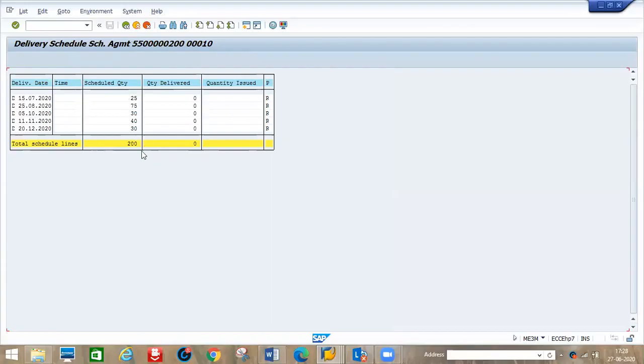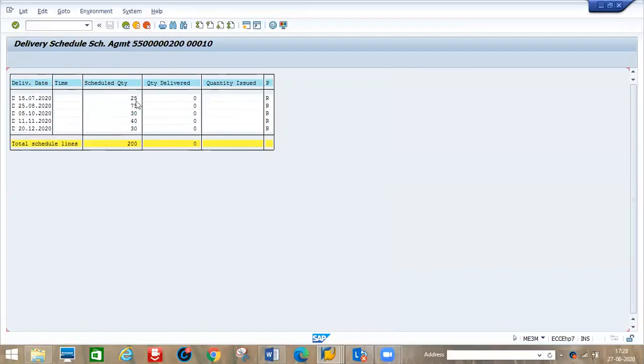So total 200 pieces. This we can maintain internally, or maybe you can take the printout also, scan and send along with the agreements to the vendor. So you need to follow up till the materials are delivered. Once you deliver the materials, the quantity delivered, so 25 will come. Then quantity issued to maybe our production department.